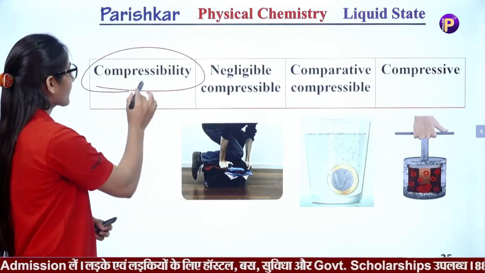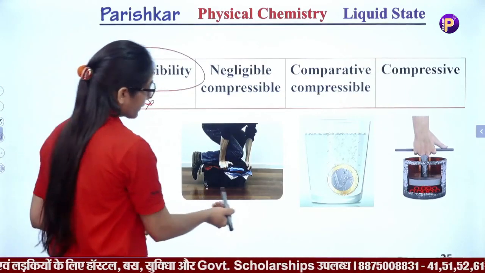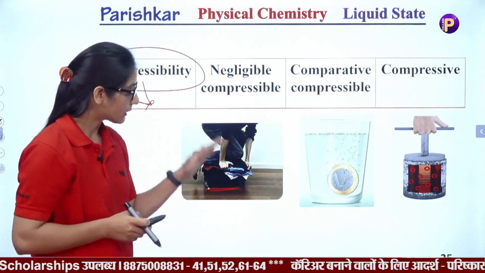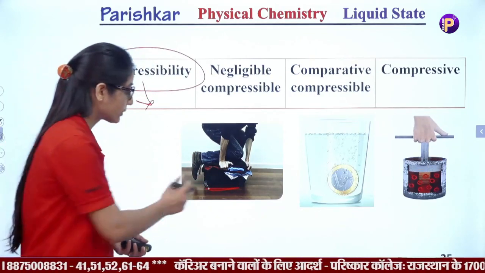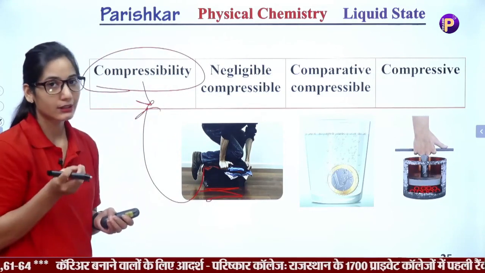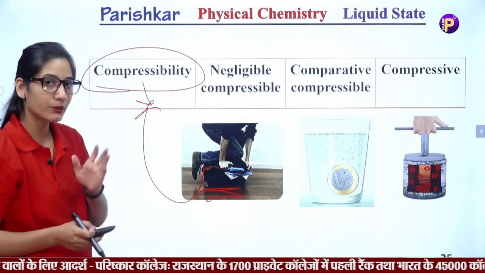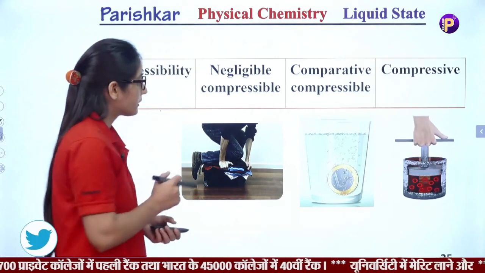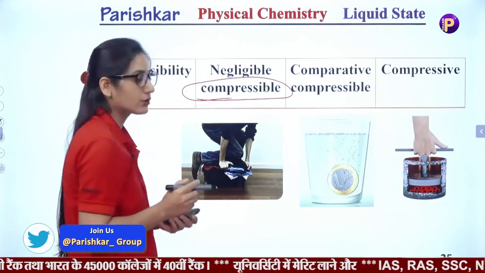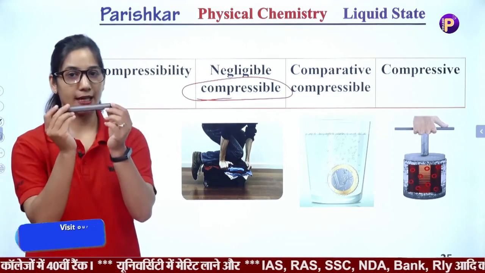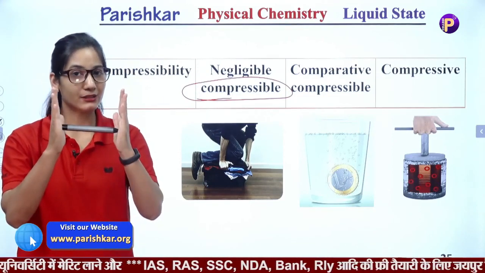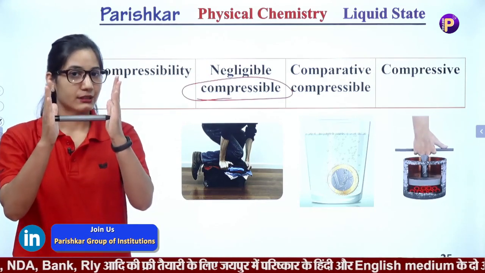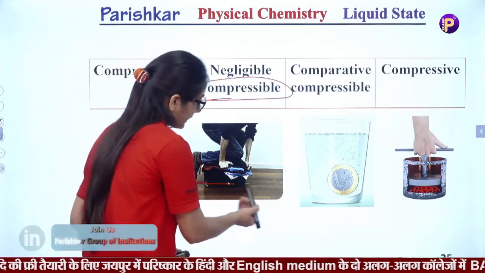What is compressibility? Compressibility is, if we apply pressure to any substance or any particular state, the reduction in volume relative to the original volume defines the compressibility, that is, how much amount is compressed or reduced is known as compressibility. Now in the solid state, solid particles are not compressed. As you can see, I have this marker. If I apply pressure on this marker from both sides, then this will not be reduced. It can't be compressed.